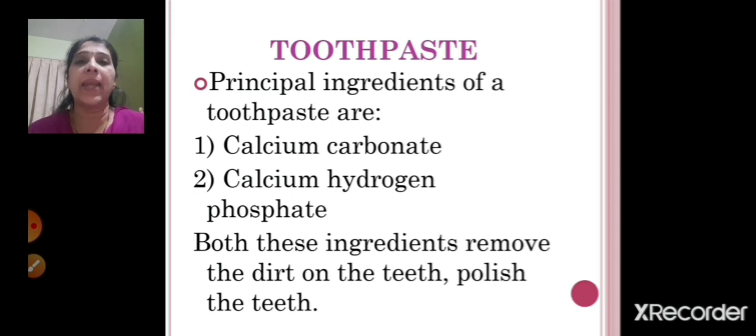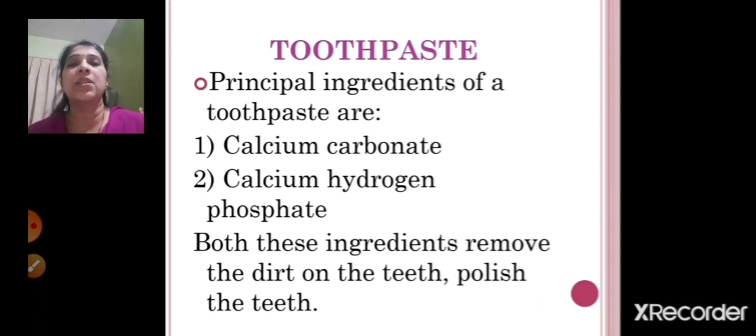Principal means the main ingredient which is there in the toothpaste. So the two main ingredients are calcium carbonate and calcium hydrogen phosphate. Now what is the function of both these ingredients? It removes the dirt on the teeth as well as it polishes the teeth. Whatever dirt is present on your teeth, it is removed because of this ingredient. Also it gives a shine to your teeth. It polishes your teeth, right?